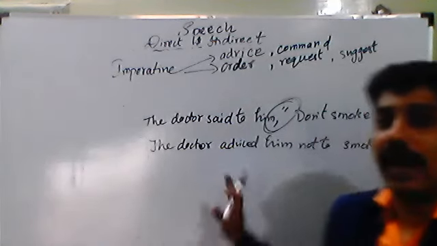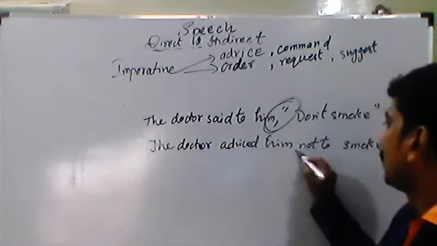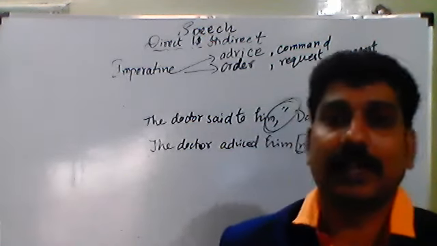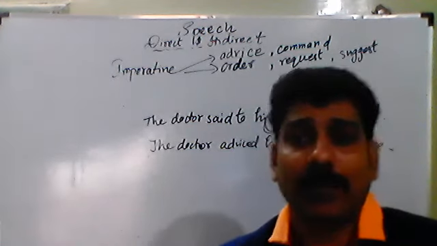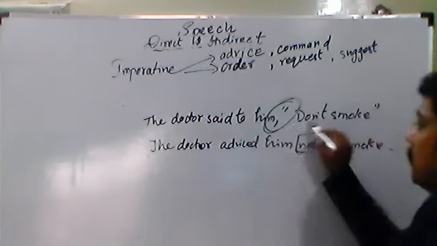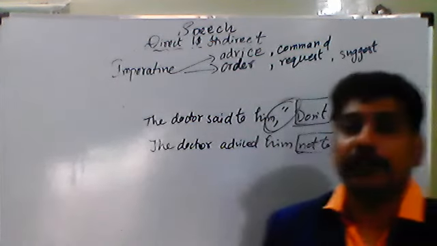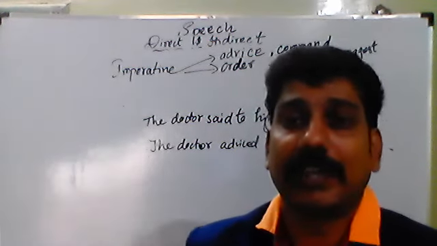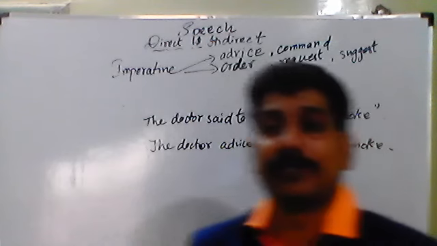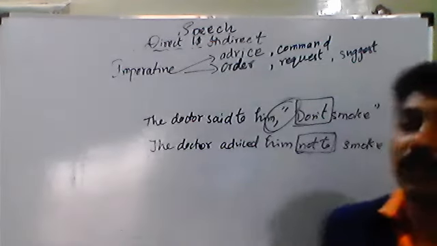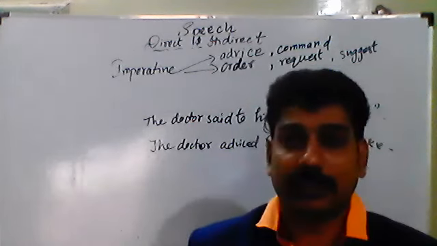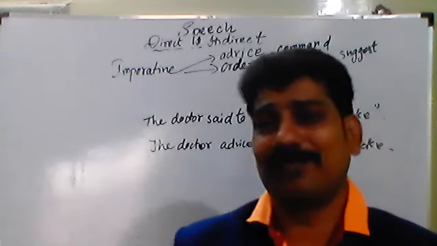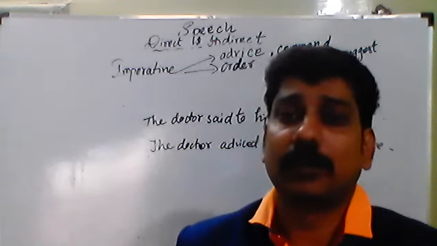But here I am using the connective word not to. Why? Because in the question there is an advising word used by the doctor, don't. If the imperative sentence carries the word don't, while converting it into indirect speech, we have to write the words not to smoke. So a doctor normally advises the patients. So it is given very clearly that the doctor advised him not to smoke.